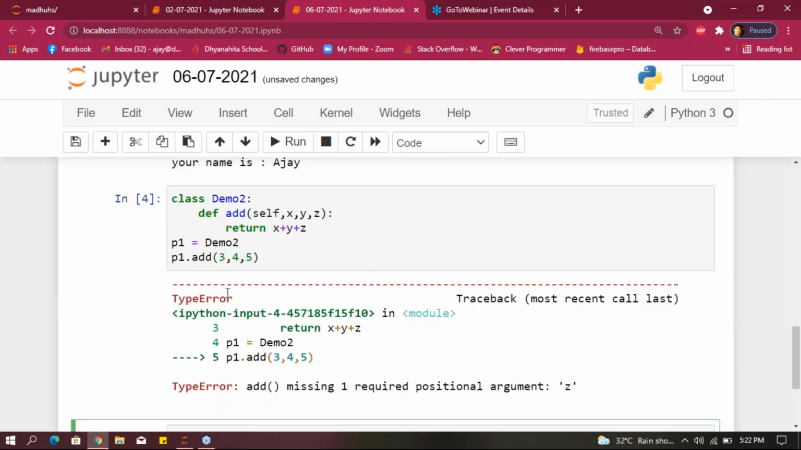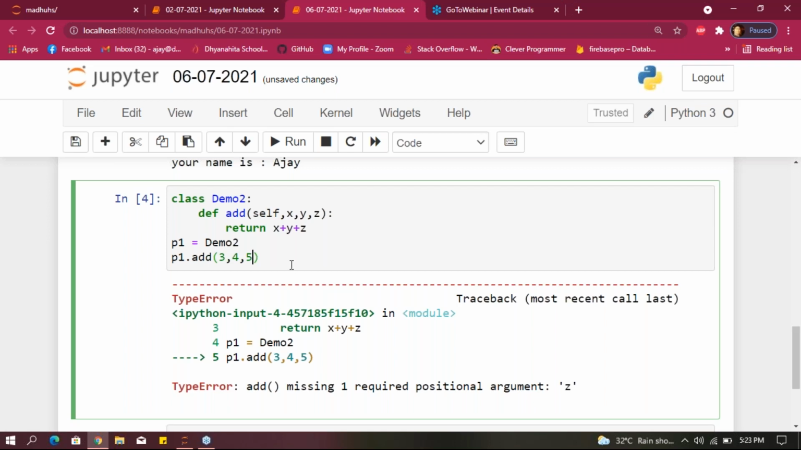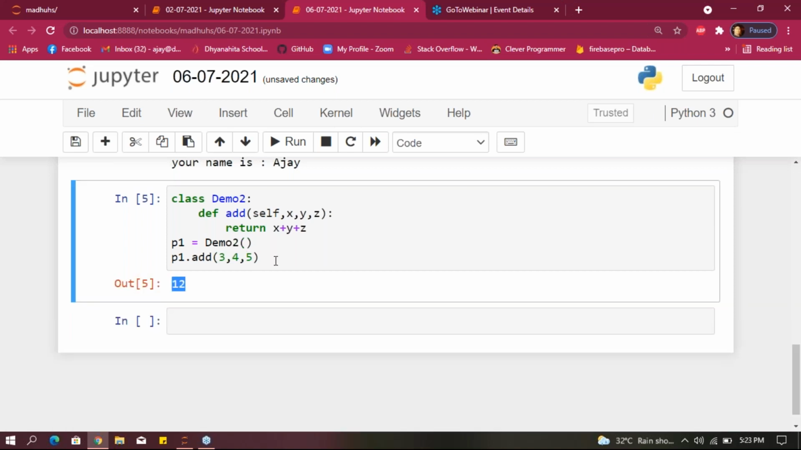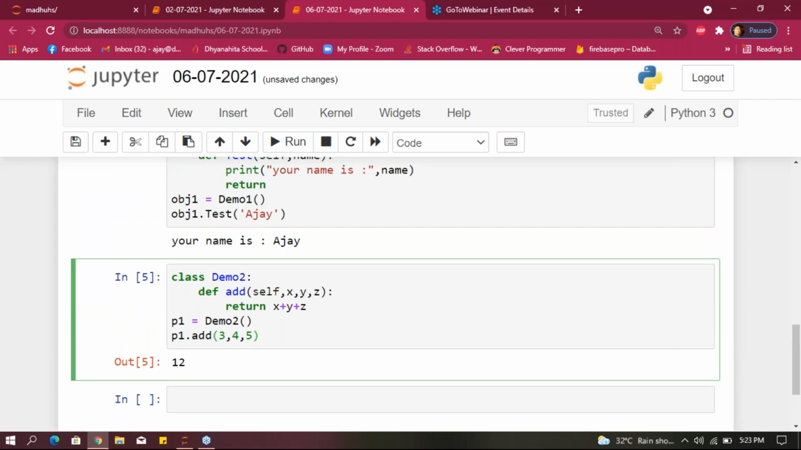If you run that, what happened here? Sorry, here I missed this positional argument. After this, what happened here? I got this 12 out. This is how we can do it, guys. Please complete this example.